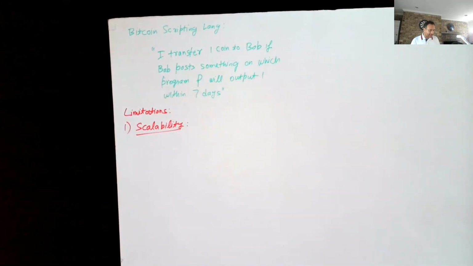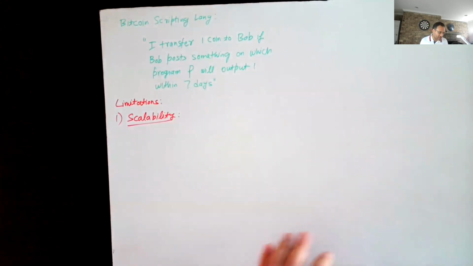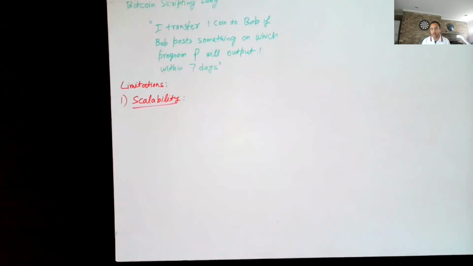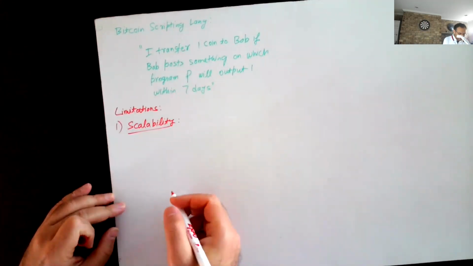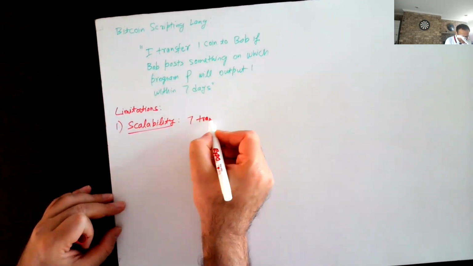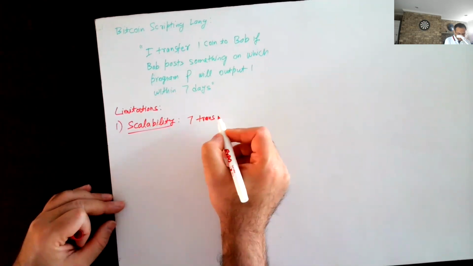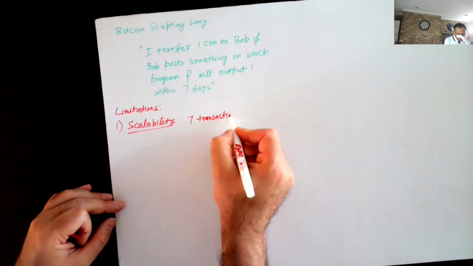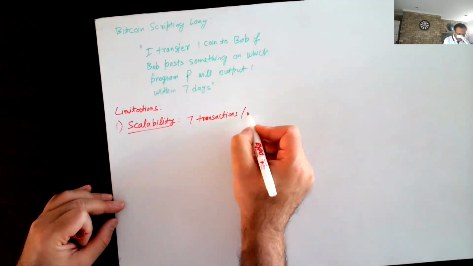In Bitcoin, as I said, there's a limit on how many transactions can appear in any given block. The size of a block is 1 megabyte, which puts a limit on how many transactions there can be. We know that every 10 minutes we can only have a single block. So that puts the limit at around, I believe, 7 transactions per second.